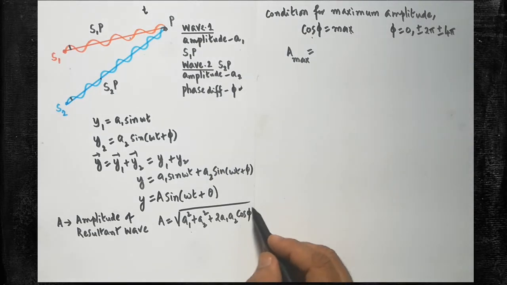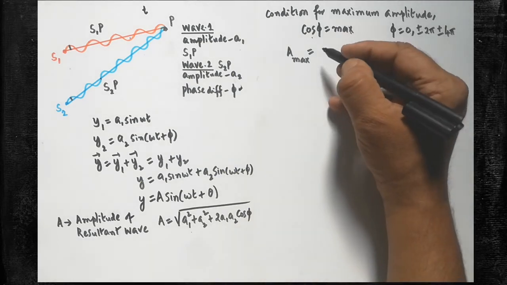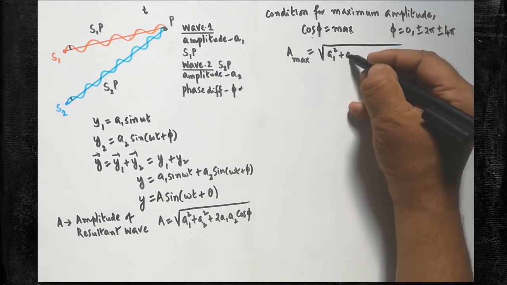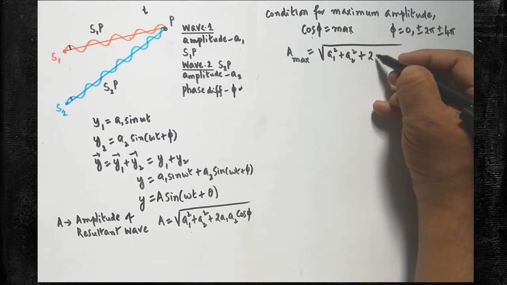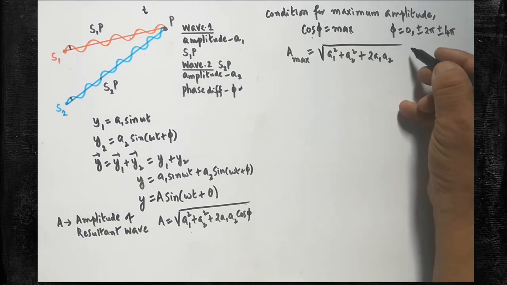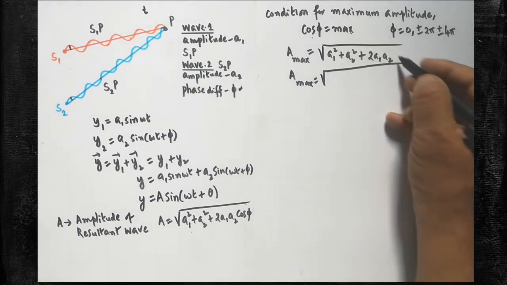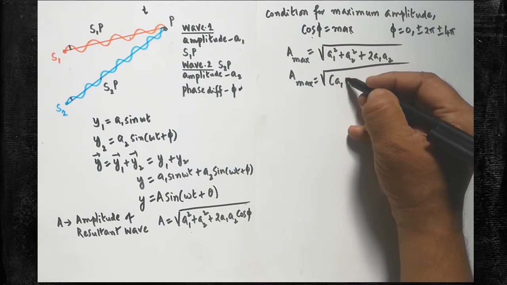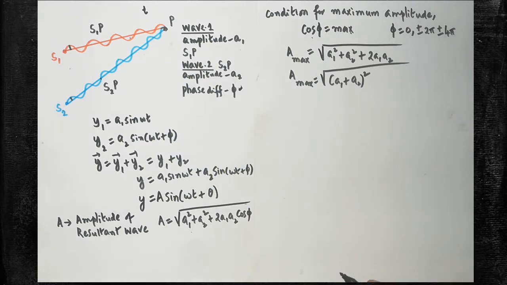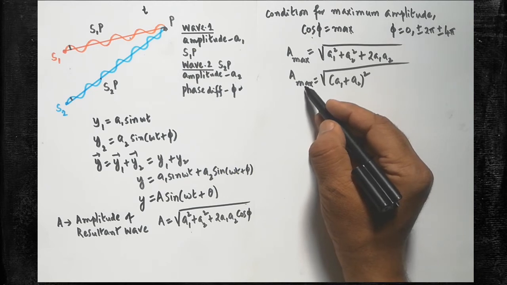After this factor becomes 1, the rest of the factors must be written here: square root of A1 square plus A2 square plus 2 A1 A2. So this factor becomes 1, so you can leave it. In the next step we can write A max is equal to, this entire factor can be written as, A1 plus A2 whole square root, that is A1 plus A2. Are you clear? So this is the formula to get the maximum amplitude of the resultant wave.